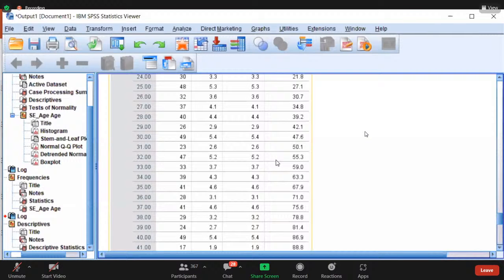64 minus 32? 32. So which means 32 age category people are there above the mean. So the range is more on the positive side above the mean. Clear? Yes, sir. Not clear, madam? Clear, sir. Very simple, right?